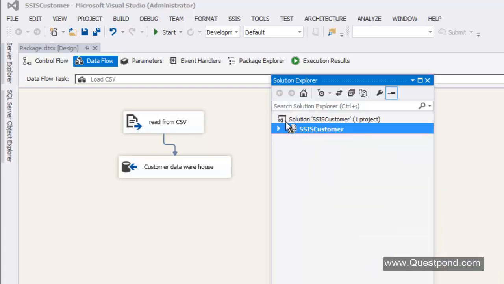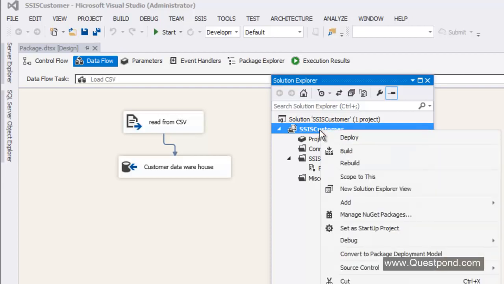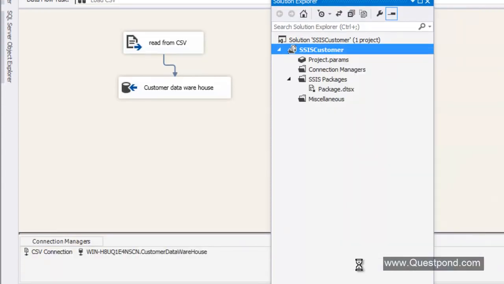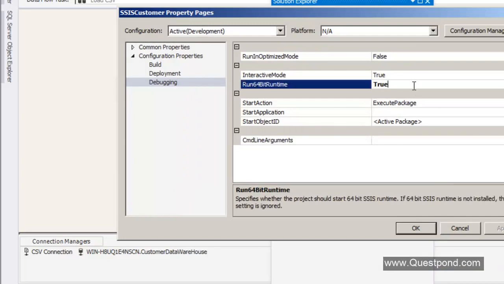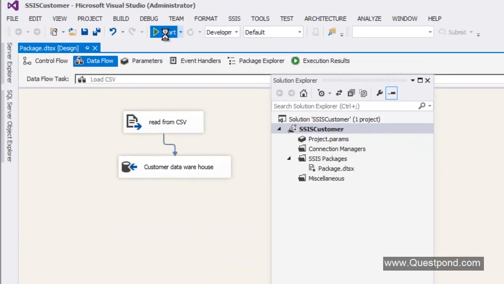Okay, you can see now we have a solution here and we have a project. So right click on the SSIS project. Remember, this is a solution and this is a project. Okay, so in one solution you can have multiple projects. So right click on this and go to properties, and over here change this Run64BitRuntime from true to false, because what must have happened is when I did the installation, I must have installed the 32-bit SSIS runtime. Okay, so fine, I've done that, and now let us run this. Let us see what happens.